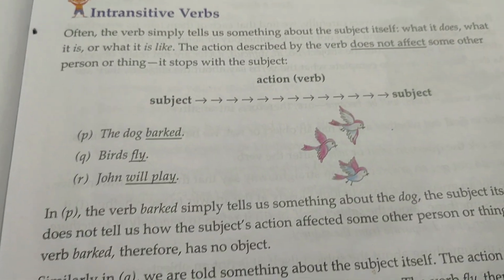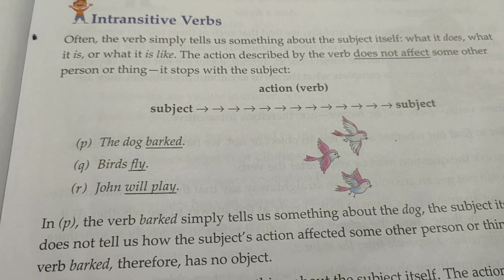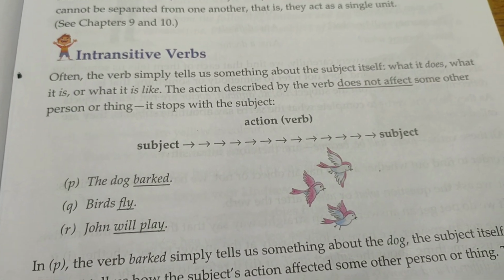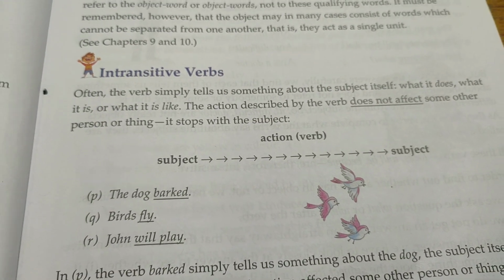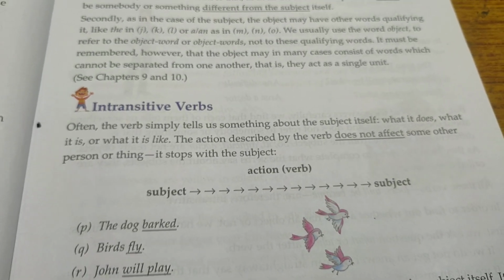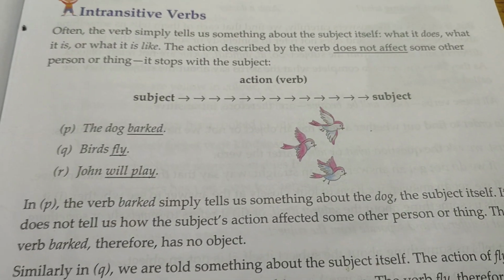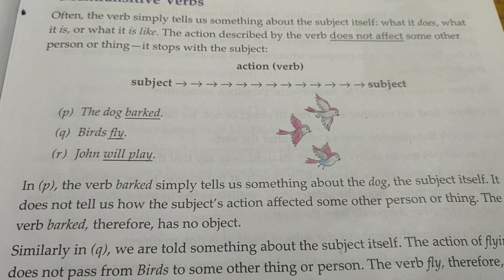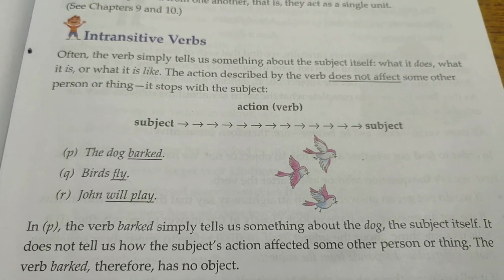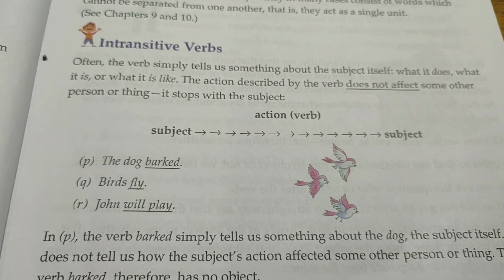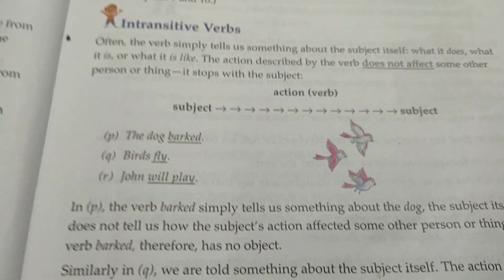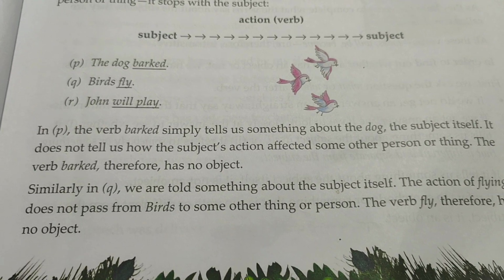Now let's see. The dog barked. Now if you ask, the dog barked at whom? There is no answer here. Birds fly. Birds fly where? No answer. John will play. John will play with whom? So, you see, farmers, let's go to the previous one. Farmers till the soil. Farmers did something, right? The dog barked. The dog barked at whom? There's no answer. So this is intransitive. So there's no object here.